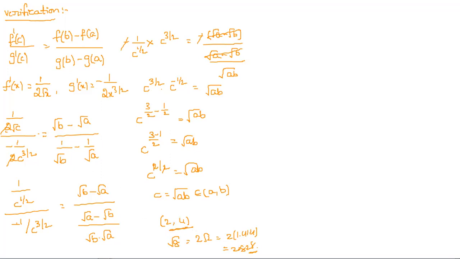So for that, c lies between a and b. So this is the solution, and hence simply we can write, Cauchy's mean value theorem is verified. Yes, c is the geometric progression of a and b. There it is having arithmetic progression, and this is the geometric one. Hence Cauchy's mean value theorem is verified. That step we can write here.